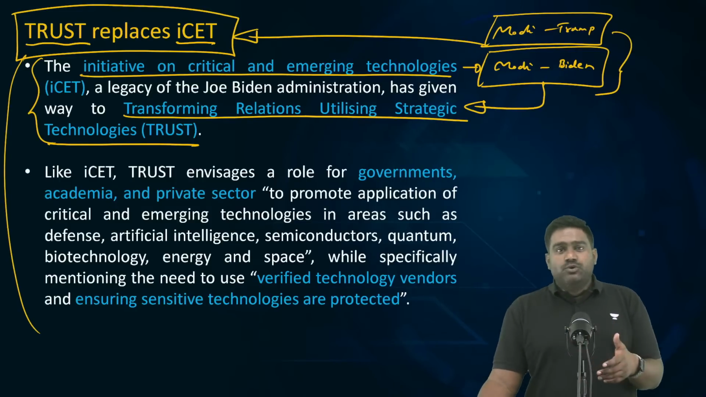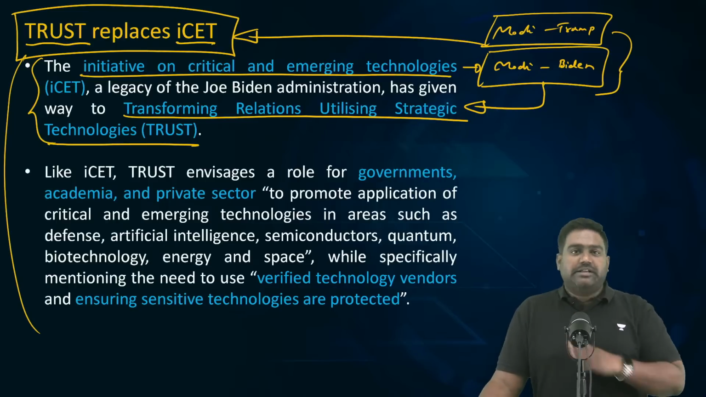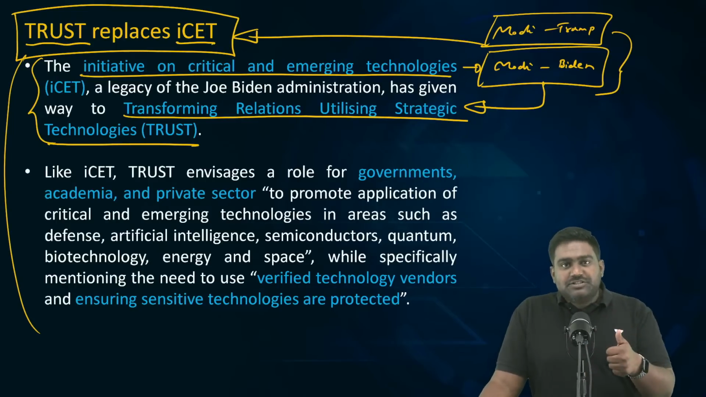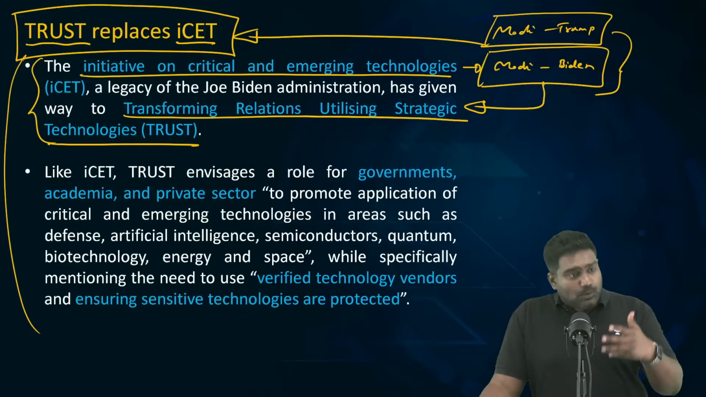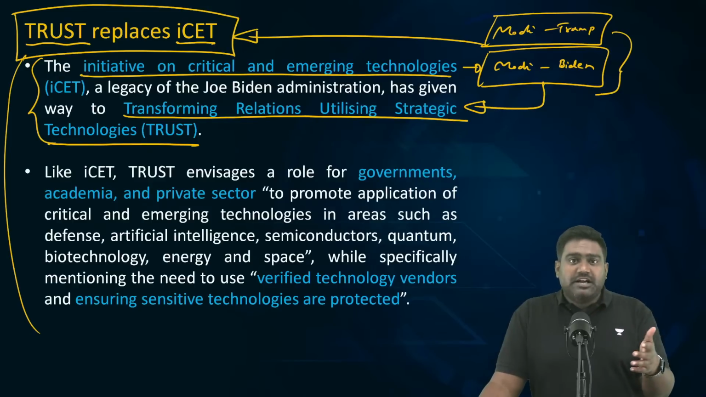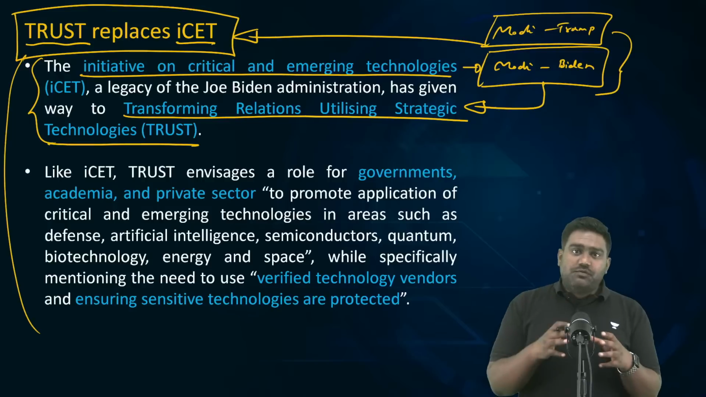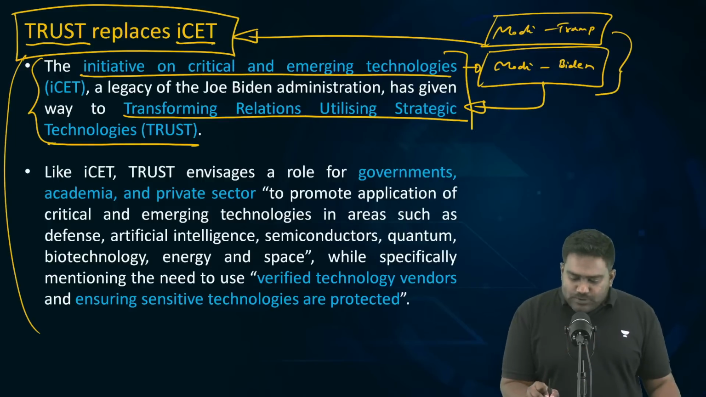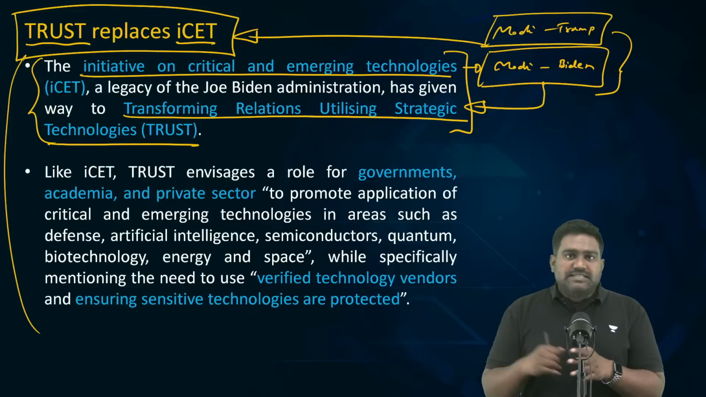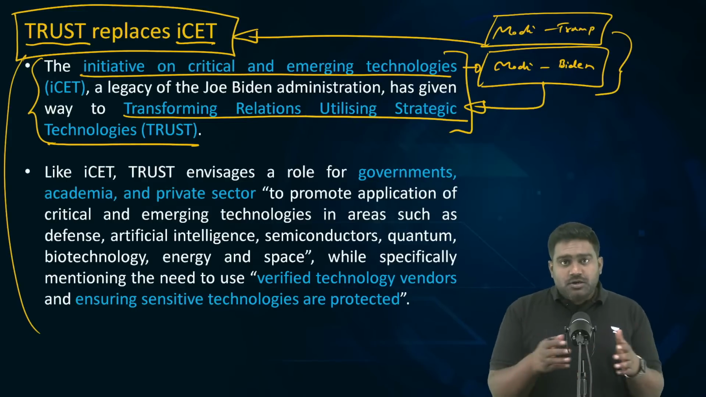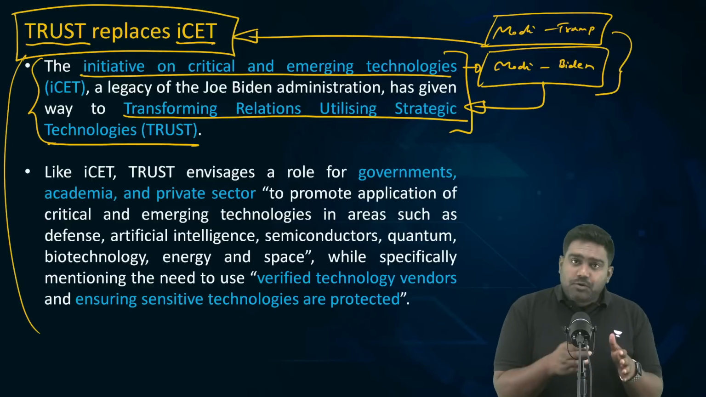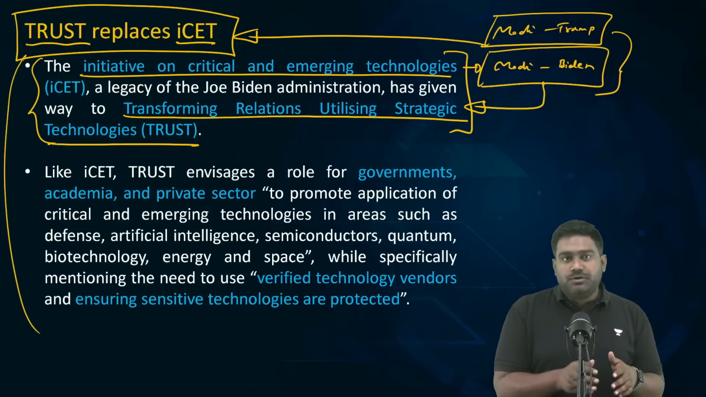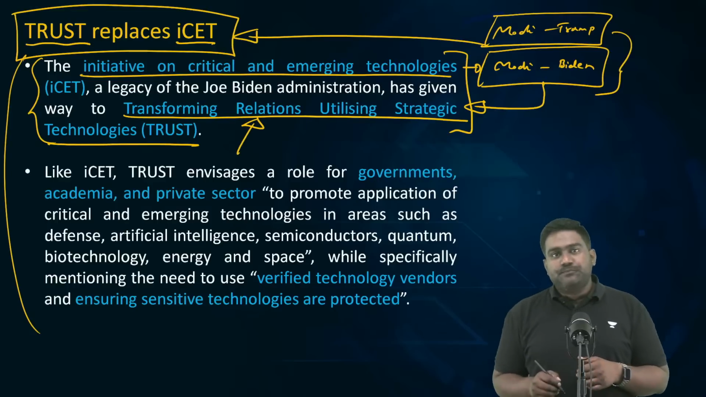ICET, as the name itself tells you, was an initiative on critical and emerging technologies, be it artificial intelligence, semiconductors, quantum computing, renewable energy, advanced forms of communication like 5G, 6G networks, open RAN networks. So these critical emerging technologies were the focus. The idea was to bring together the public sector research organizations from India and US, together with the private sector organizations and universities and the academia, so that we can promote joint research and joint innovation in these critical emerging domains.